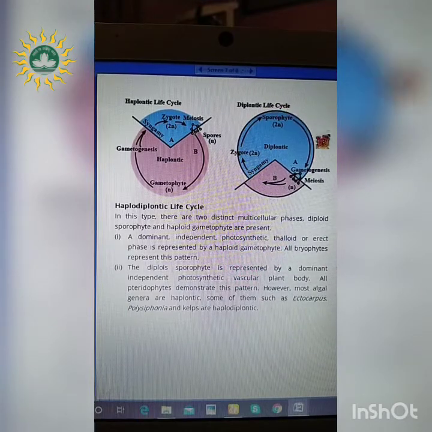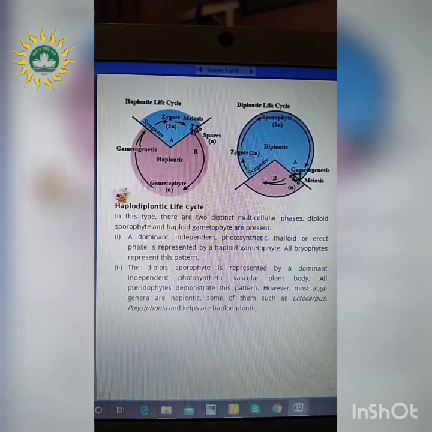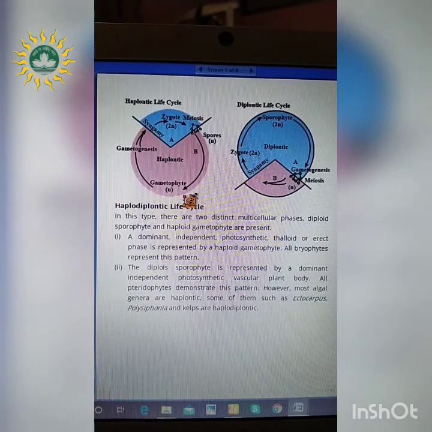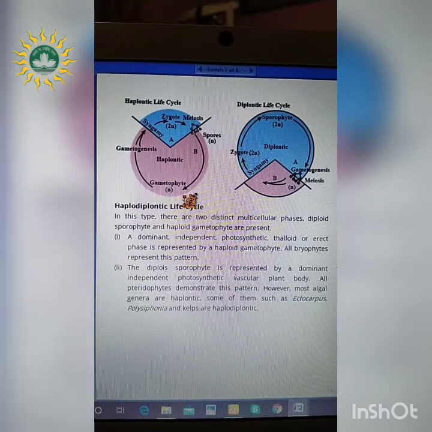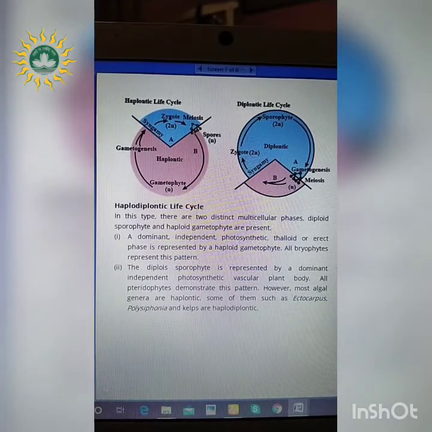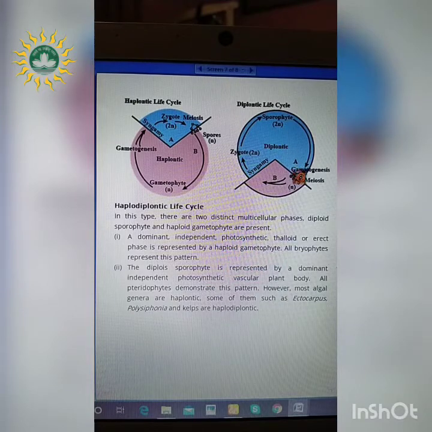So in this type of organisms, the diploid phase is much more prominent, and in the other type of organisms the haploid phase is much more prominent. So we can easily say in the haplontic life cycle, the haploid phase is prominent, and in the diplontic life cycle, the diploid phase is much more prominent.